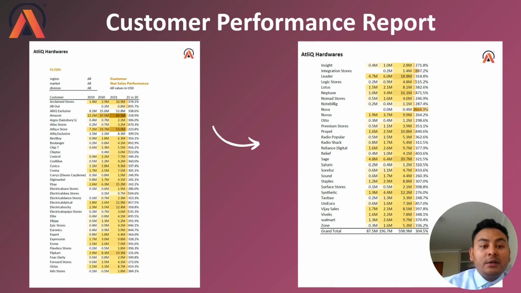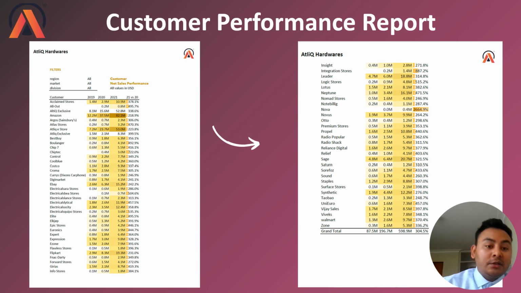Just by looking at it, you can see that Amazon has the highest net sales in 2021, and not only is it leading in 2021 in terms of net sales, it is leading throughout the years from 2019 all the way to 2021. In the second position we have Atlic Store, which is the store of the Atlic company itself, and it is also following the same pattern.